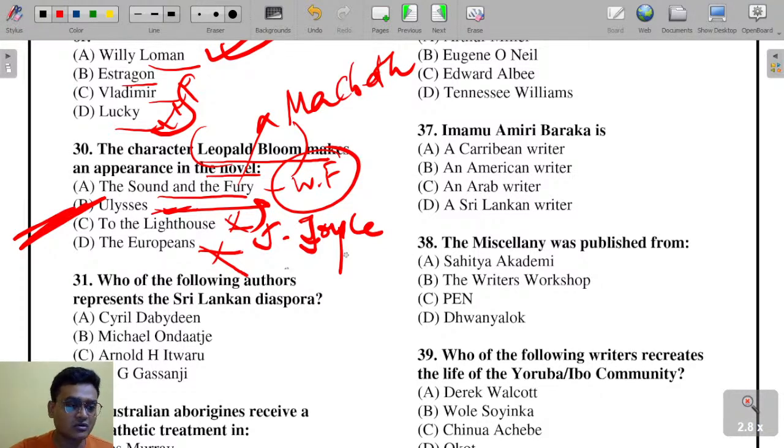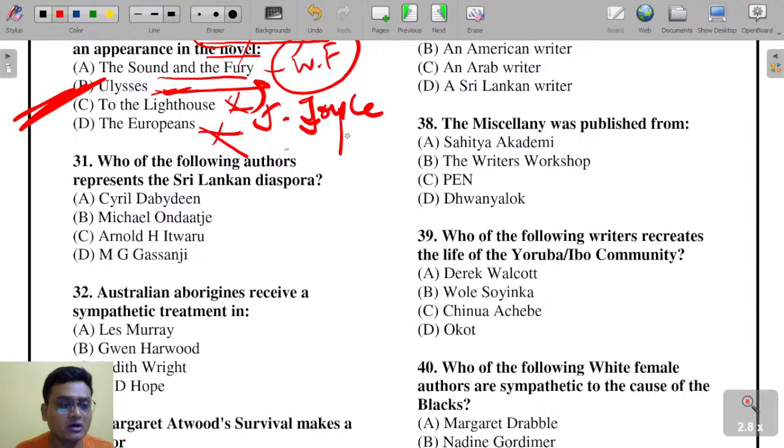Next question, third. Which of the following authors represents the Sri Lankan diaspora? Cyril Dissanayake, Michael Ondaatje, Arnold H.